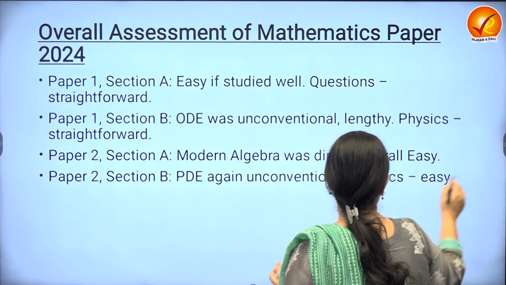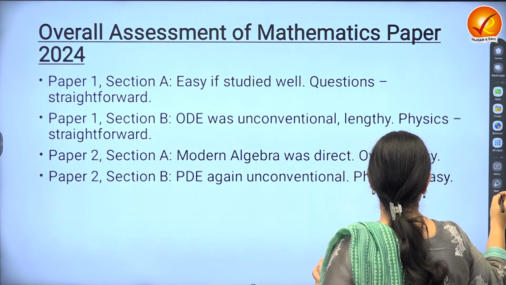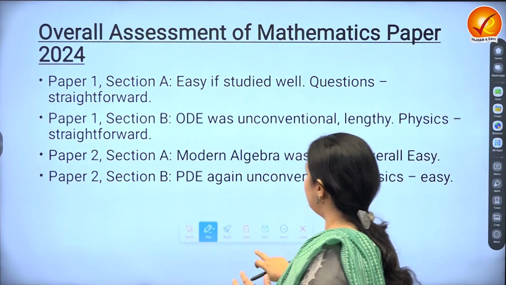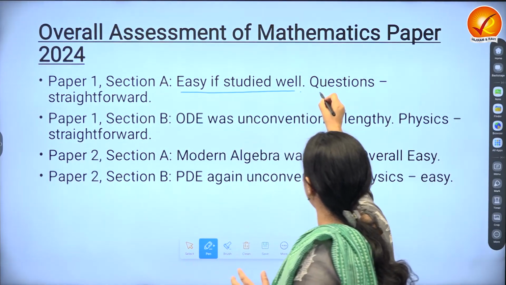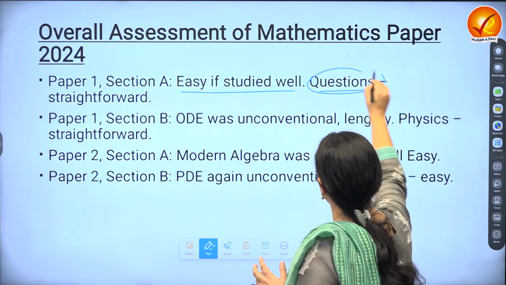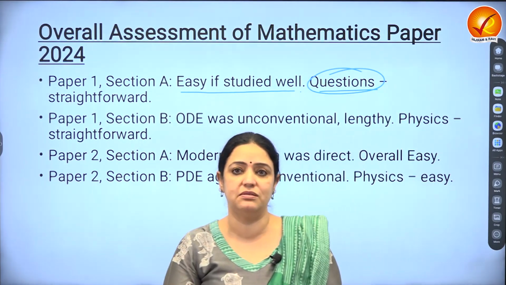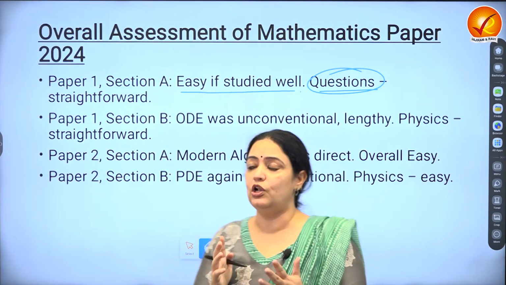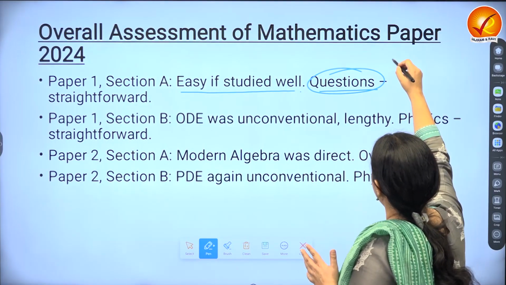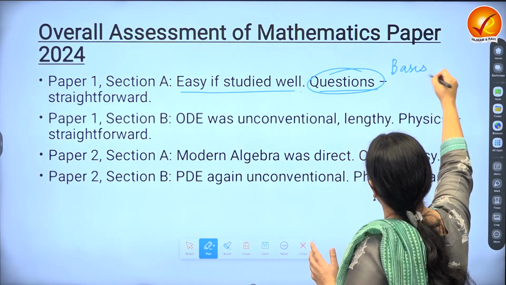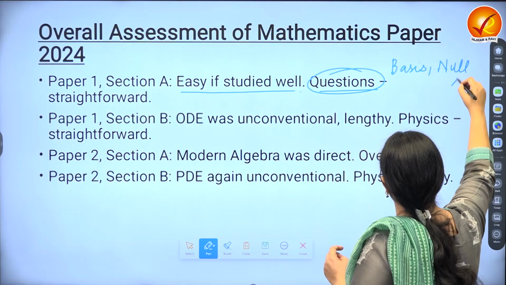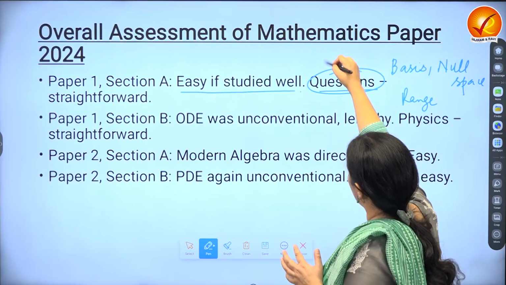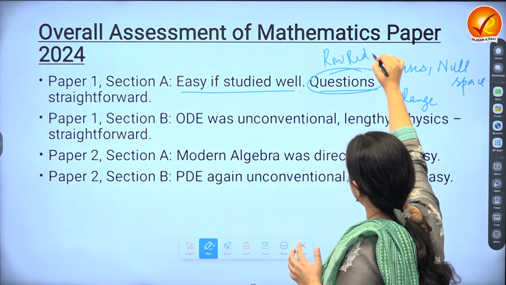This year specifically, paper 1 section A has come out to be reasonably easy. And by easy, I mean that if you do all the PYQs, then questions are based on exactly the same topics that have been asked in the past. In fact, I would take the liberty to say that it's a bit lopsided. A lot of questions have come from bases, null space, range, and all of them, the background required for them was basically the row reductions.